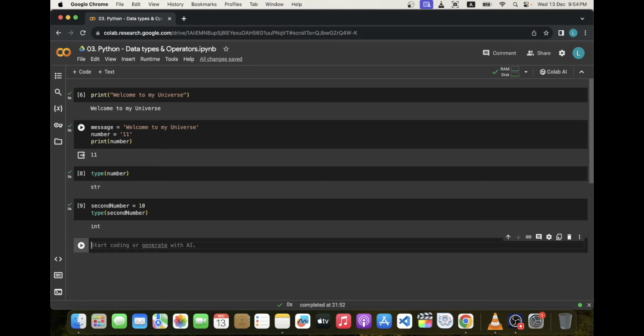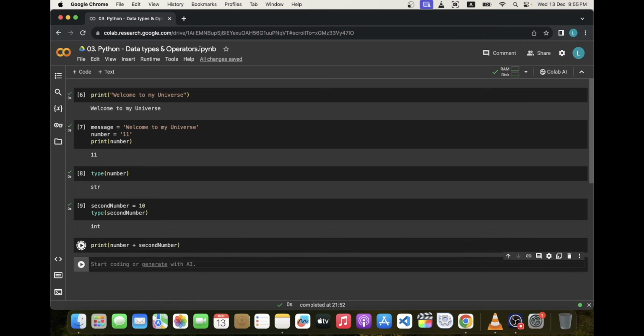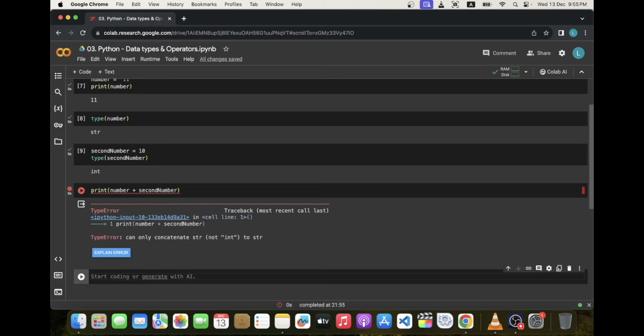First, let's keep the value of the variable same and try to add the values of two variables and print it. When we tried to execute the program, we got an error because we're trying to add a number value with a string value.